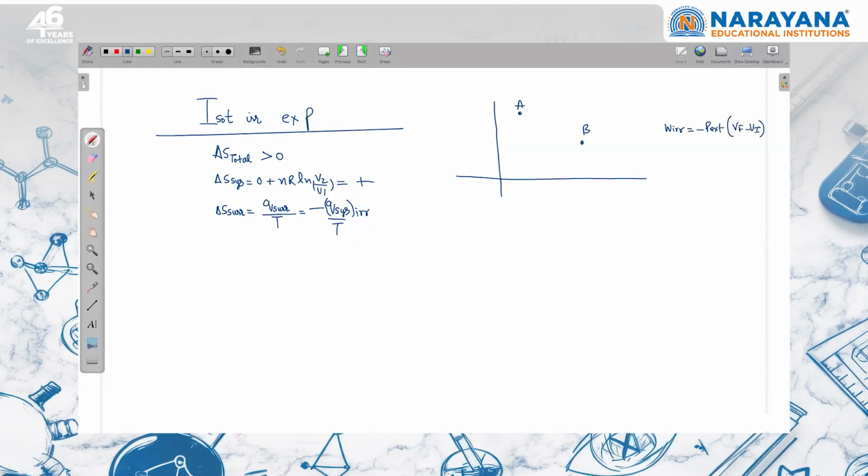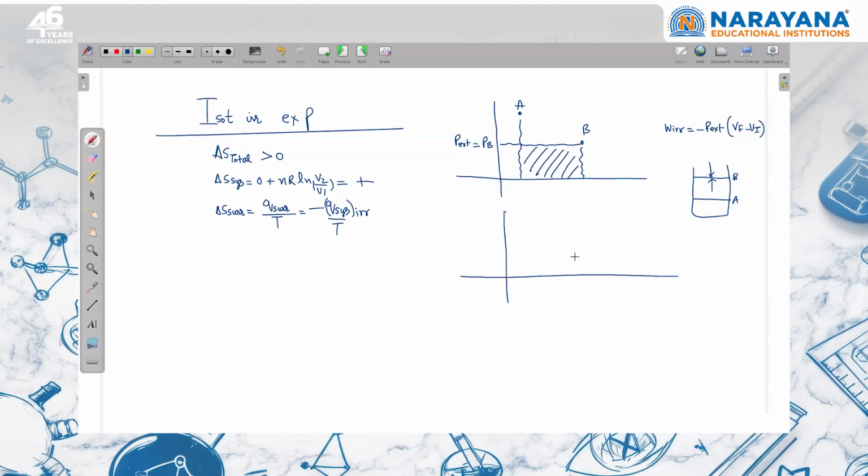So here, suppose a cylinder piston system will be there. If initially I am here and finally the piston will go here and it will stop, the gas final pressure and external pressure will be the same. That's why external pressure is equal to final pressure of the gas. This is P external, and volume change means initial volume is this and final volume is this. So the magnitude of work done is the area under the graph.